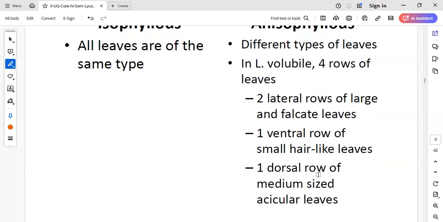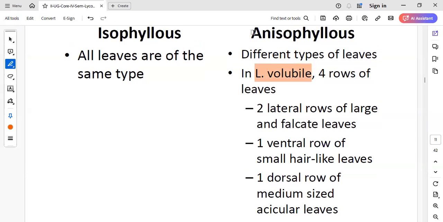Are you getting this point, girls? That type of leaves is called anisophilous, and that is observed in the example called Lycopodium volubile. What are those 3 different types of leaves? I'm just highlighting this one here. In Lycopodium volubile, we can see the presence of anisophilous leaves.